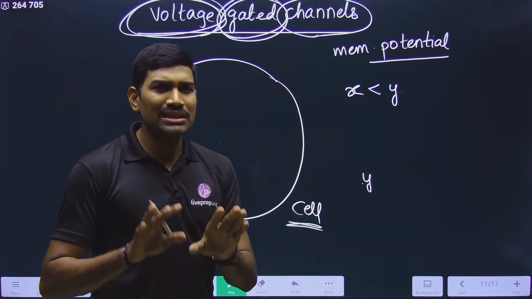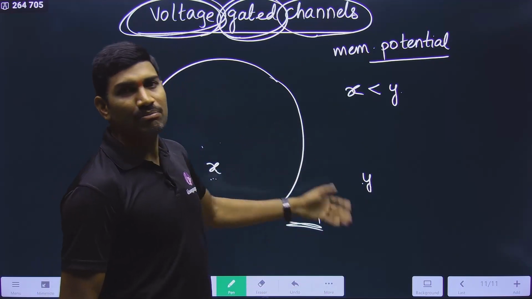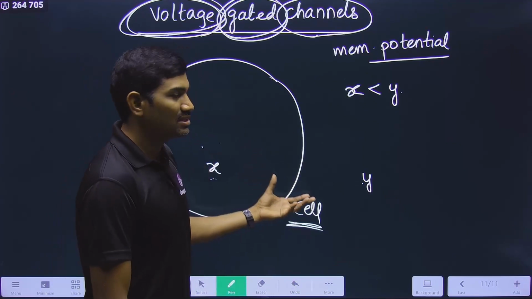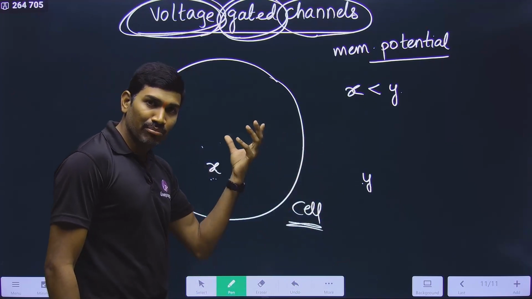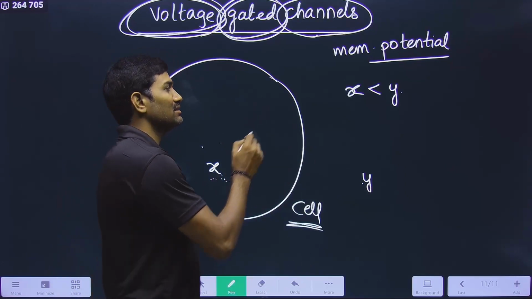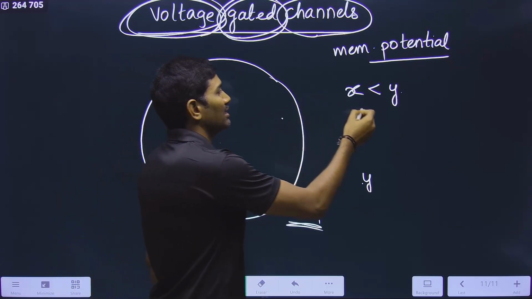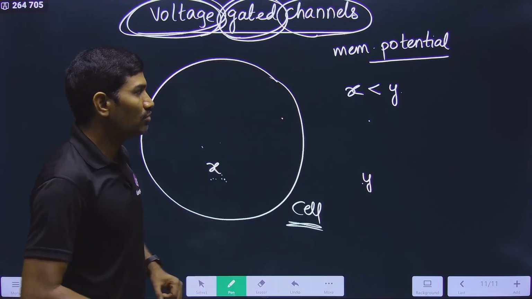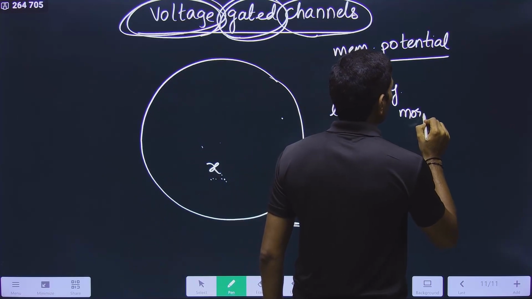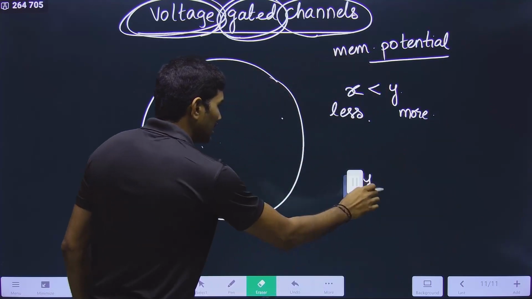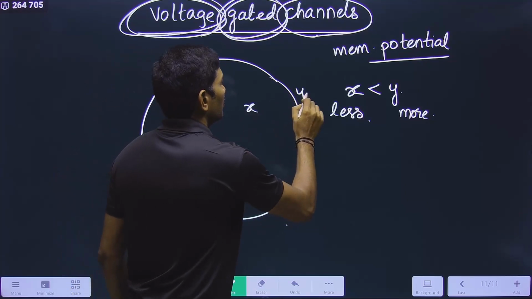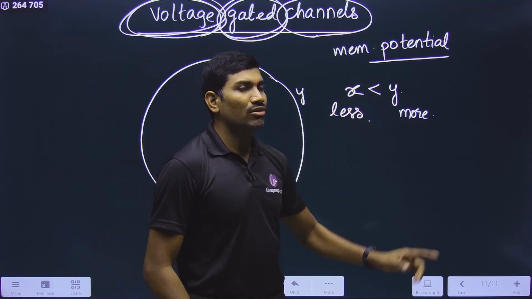This is under the normal resting conditions, when there is no nerve impulse transmission. Please understand what resting means: nerve impulse is not present at that time, that is the resting stage. At the resting stage they measured these values and concluded that the value of x, the potential inside the cell, is less when compared with the outside. So what you need to write is: value of x is less and value of y is more. This is the ultimate conclusion.